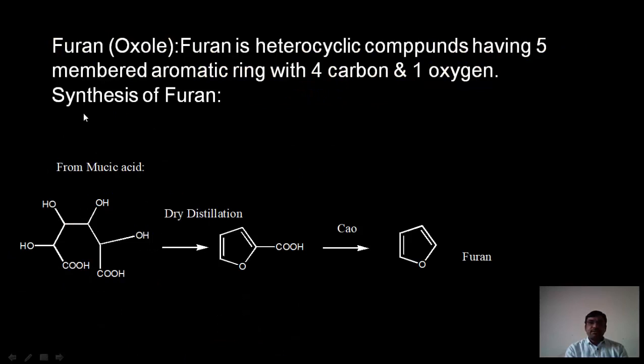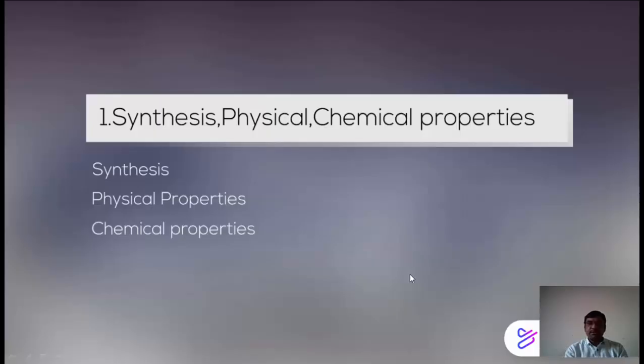The first compound of the 5-membered heterocyclic category is furan. Furan is a heterocyclic compound having 4 carbon atoms and 1 oxygen atom. First, we will see the synthesis of furan. The first method is from mucic acid. Mucic acid on dry distillation gives furoic acid. From this furoic acid, we have to remove the CO2 group. For this, we use calcium oxide. We will get furan as the 5-membered heterocycle.